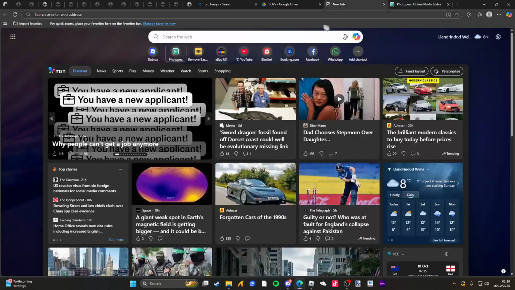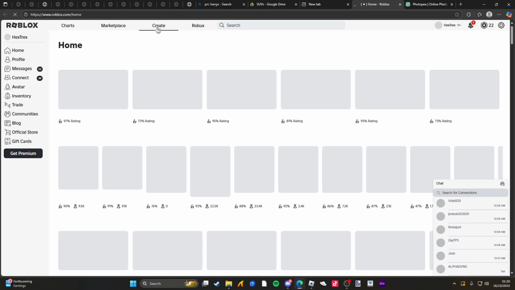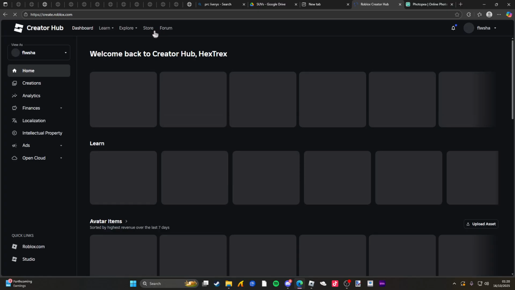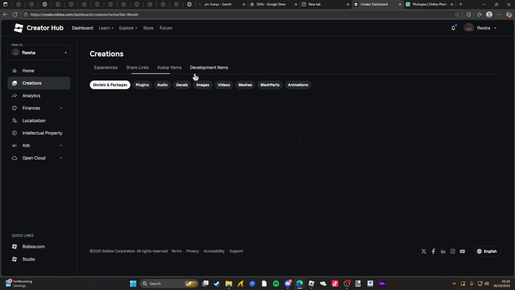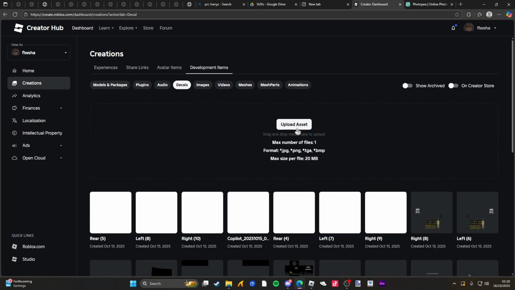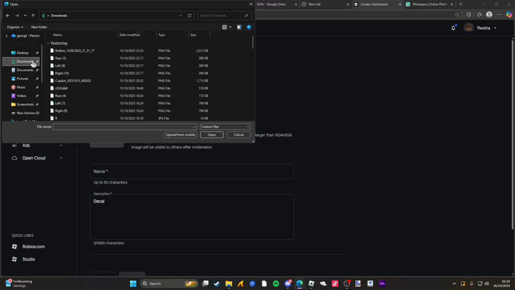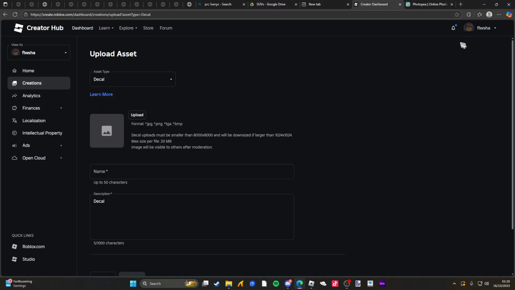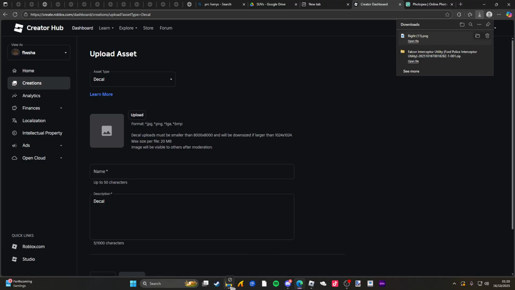Then in a new tab, you're going to want to search up Roblox. Go into here, go to Create. Once you create, go to Creations. Then go to Development Items. Go to Decals. Press Upload, and your decal should pop up somewhere in here. If it's not here, it will be in your downloads, and you should drag it into your downloads.